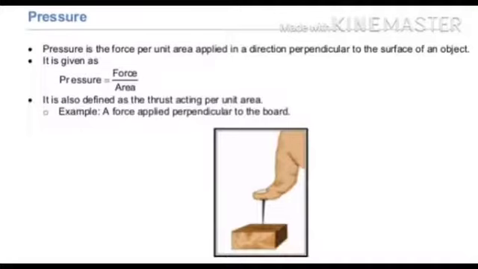Now what is pressure? Pressure is the force per unit area applied in a direction perpendicular to the surface of an object. It is given as pressure is equal to force upon area. It is also defined as the thrust acting per unit area. For example, a force applied perpendicular to the board. You will see in the picture a man applying force with his thumb, which is perpendicular to the ground.